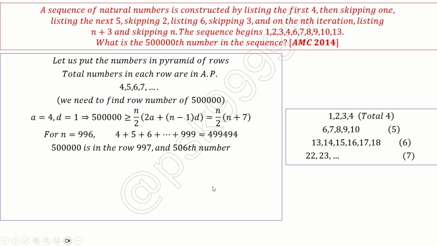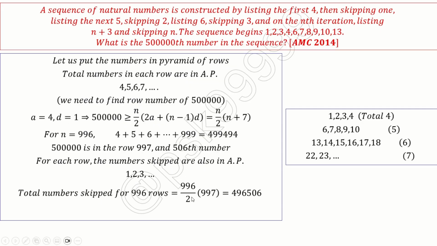Now I need to check how many numbers are skipped until that row. For each row, the numbers skipped are also in AP. In the first row, one number is skipped, in the second row two are skipped, in the third row three are skipped, right? So 1, 2, 3, and so on up to 996 I should take. So the sum of 996 is 996 by 2 into 997, which is nothing but 496,506. Now I know this many numbers are skipped.